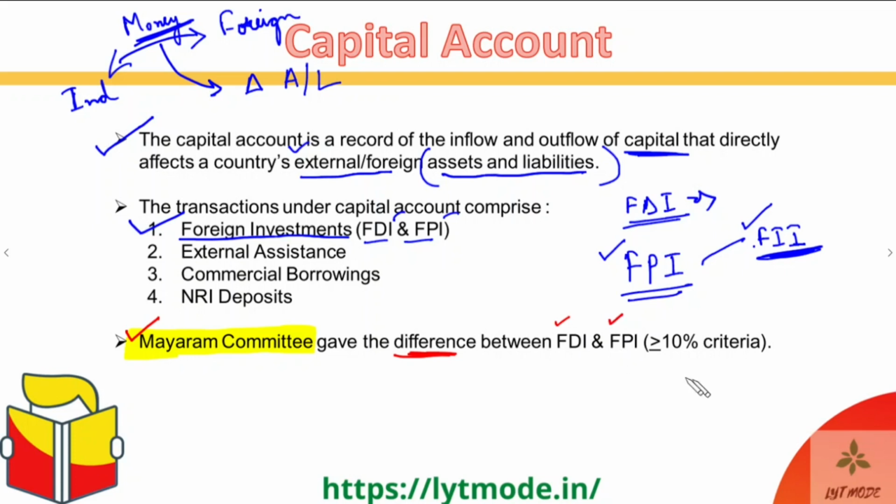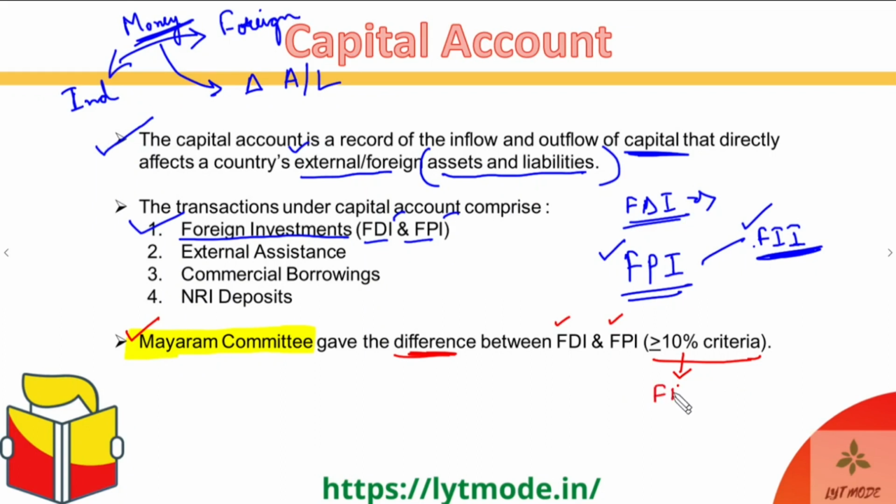And what was that criteria? That criteria was greater than or equal to 10%. So basically, if an entity is investing greater than or equal to 10% in a company or a firm, then that investment gets counted under FDI.